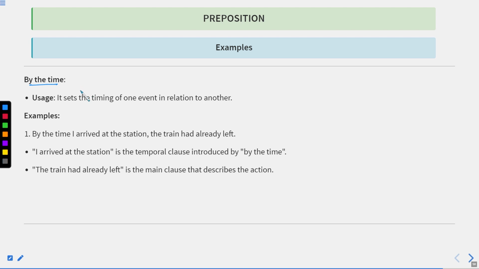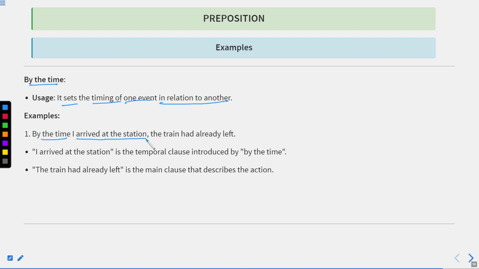For example, if we are using by the time and after that we have two clauses, the by the time clause can be either in present indefinite or past indefinite. If the by the time clause is in present indefinite, the remaining clause will be in future perfect tense, and if the by the time clause is in past indefinite, the remaining clause will be in past perfect tense. So this indefinite and perfect make the combination of this phrase by the time. Usage: it sets the timing of one event in relation to another.